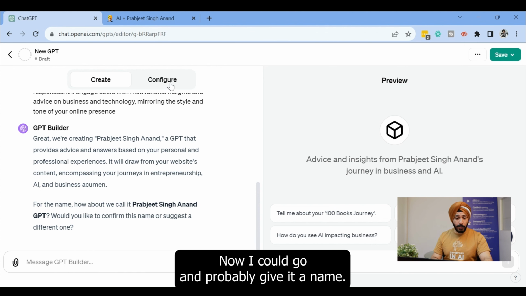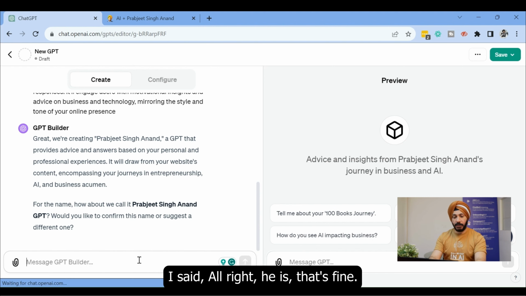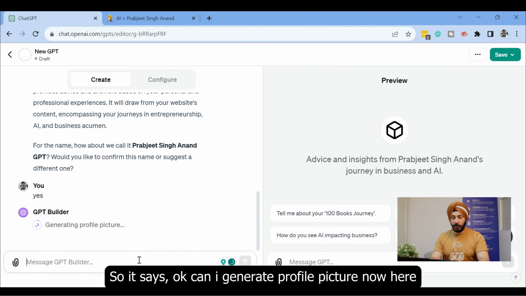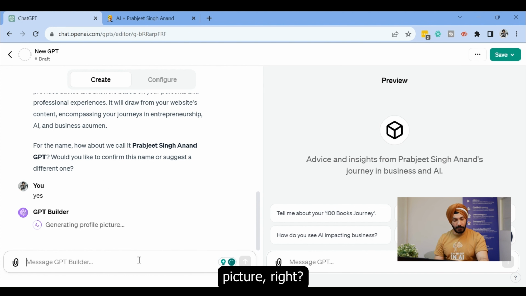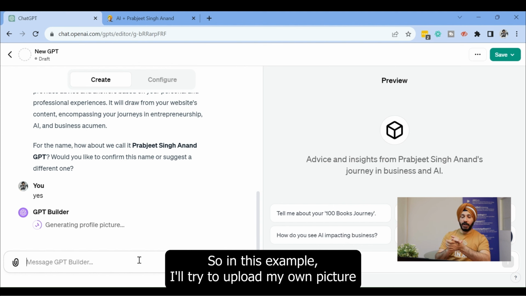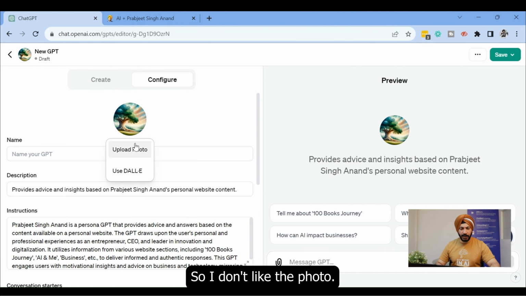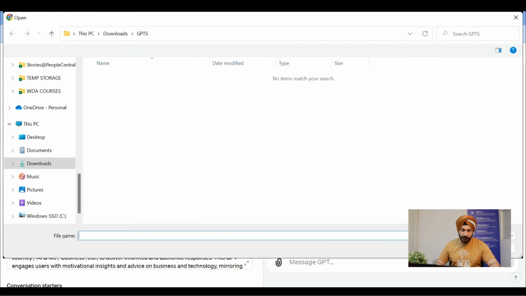Now I could go and give it a name. I can do a lot of things. So it says, can I give it a name, using Anand GPT? I said, all right, yes, that's fine. I'm okay with the name. So it says, okay, can I generate a profile picture? Here, you could let it use its own picture, or you could upload your own picture, right? So in this example, I'll try to upload my own picture so that we see a differentiation. So here we can configure. I don't like the photo, so I would just upload a photo. Sure.